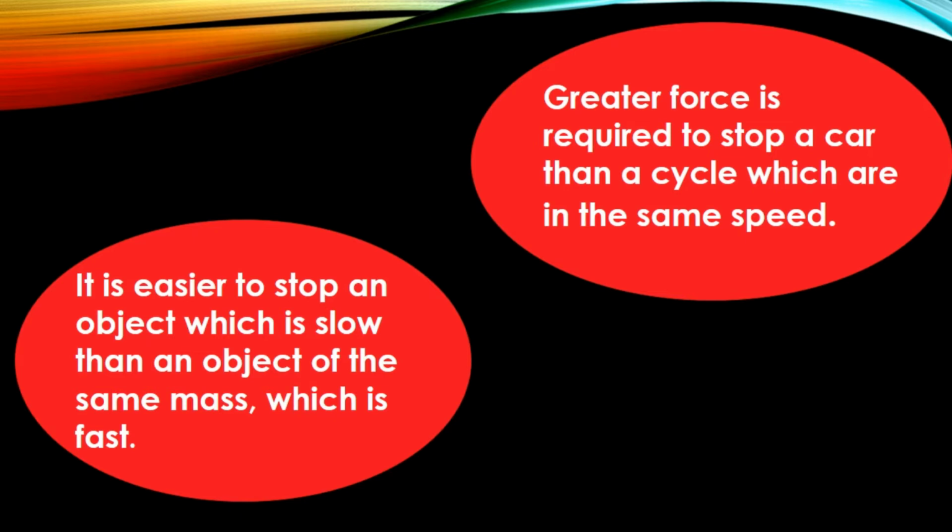Also, it is easy to stop an object which is slow, but more force is required to stop a fast moving object. Even a small object, say a bullet, which is shot with greater velocity can pierce the human body.